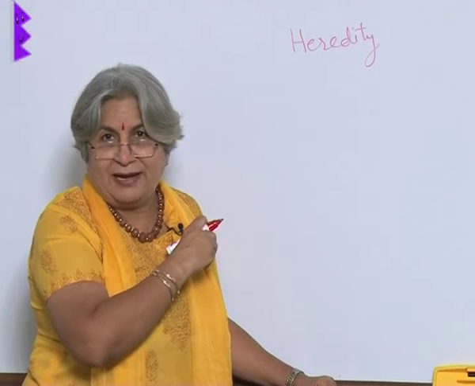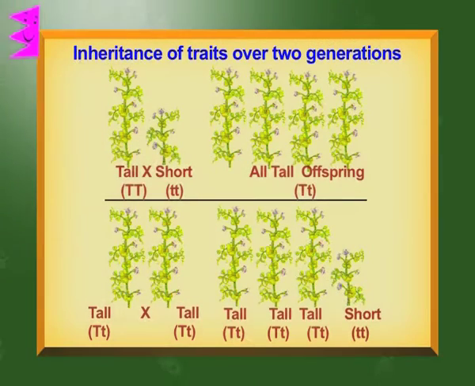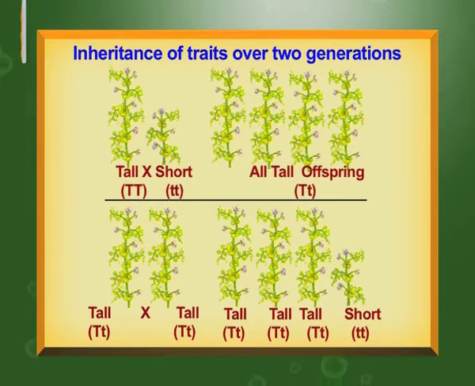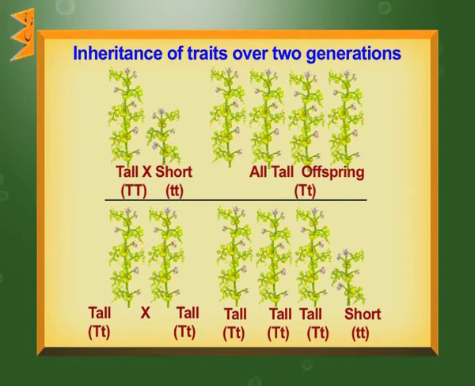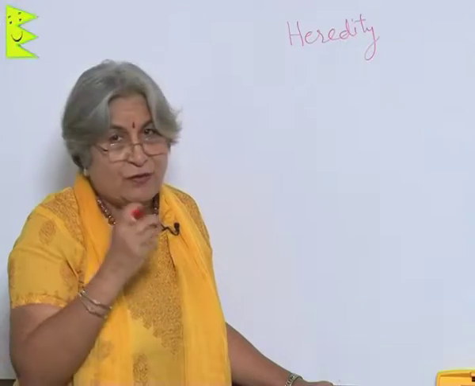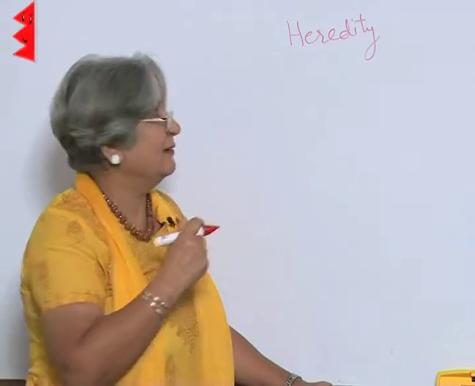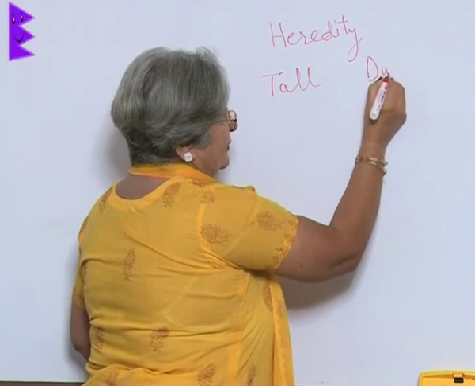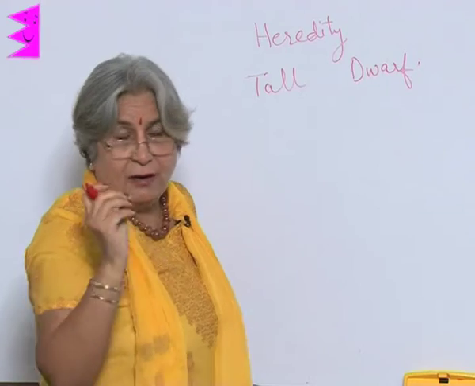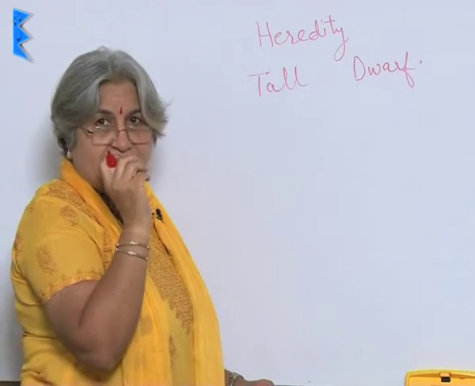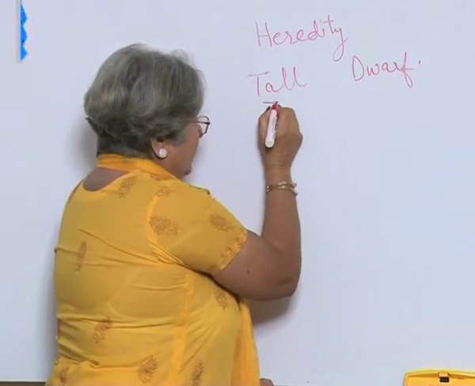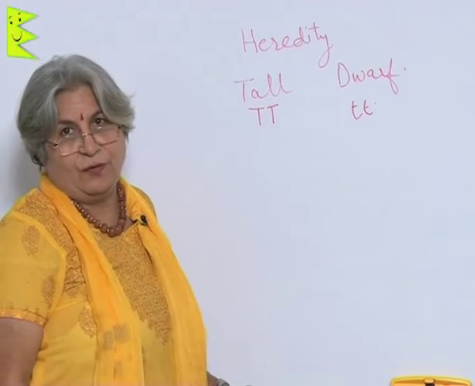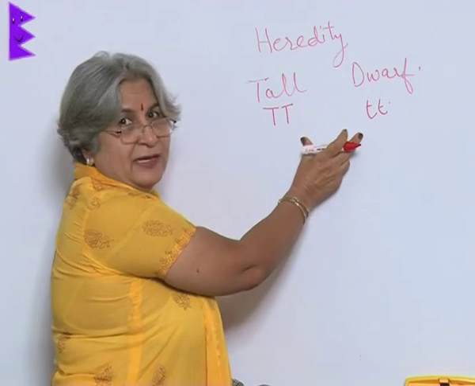Now, going back to Mendel and his laws, which are famously called the Mendelian laws or the laws of inheritance, we will get into how he actually reached these conclusions. I will not give you straight away the conclusions. So, what he did, he took two types of pea plant, one tall and the other dwarf. And for making it simple, he used the abbreviation of capital T for tall and small t for dwarf, and then he crossbred these two.